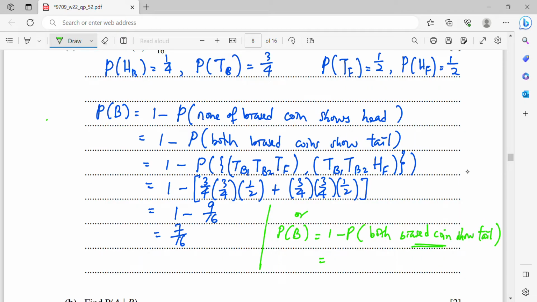We don't bother with the fair coin anymore. So 1 minus the first biased coin shows tail 3/4, second biased coin shows tail also 3/4. Here you will get 1 minus 9/16, and you will be getting the same answer as well. You can just ignore the fair coin because our concern is the biased coins. So this is another option to solve this question.